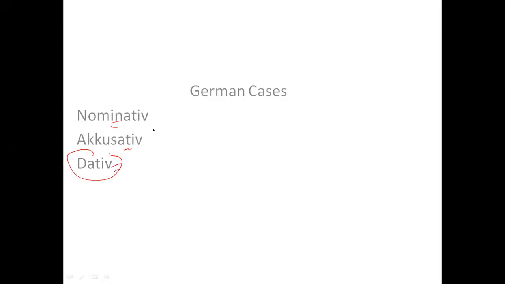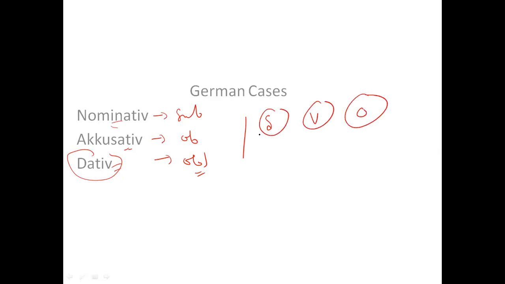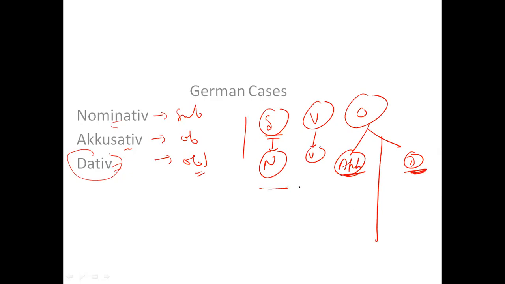revise the dative. Although I can give you just an overview: nominative is just the subject, accusative is an object, dative is also an object, right? So if I talk about a sentence, there is one subject, one verb, and then an object, right? A subject is nominative, a verb is a verb, and this object can be accusative or it can be dative, right? So when we are using accusative and when we are using dative, let's talk about this in detail.